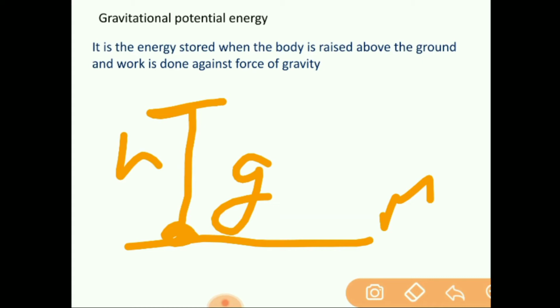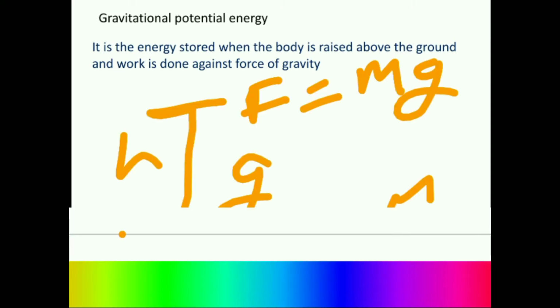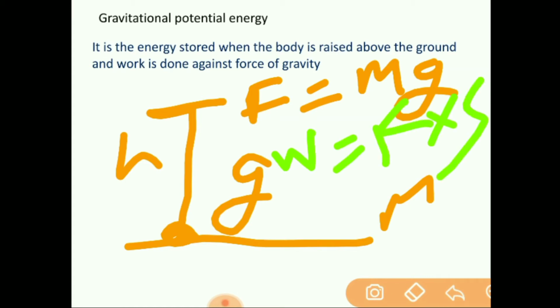What will be the force acting on a body? The force acting on a body will be mass into acceleration due to gravity. And what is the formula for work done? We have already done this. The formula for work done is work equals force into displacement. Okay, the formula for work is force into displacement.